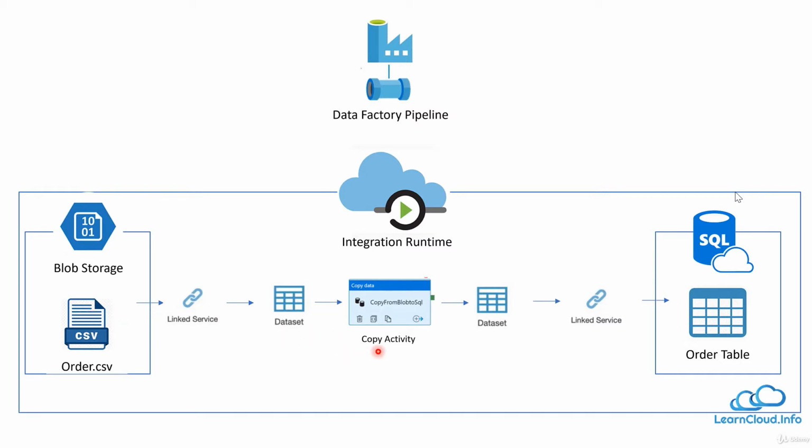So when we are working with copy activity, we are only concerned about the dataset. But behind the scenes, the same dataset is actually pointing to the data at the blob storage. So actually, if you see, linked service and dataset, they both go hand in hand. To define a dataset, we also need to have a linked service. So let's go into the portal and see how all this works in the UI.